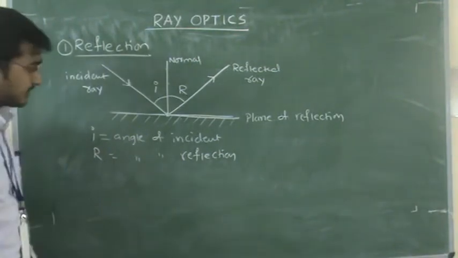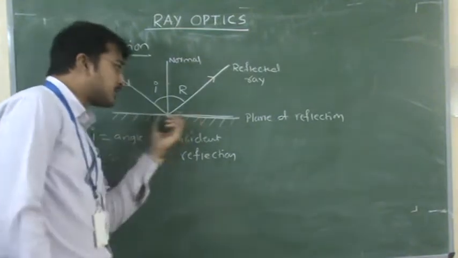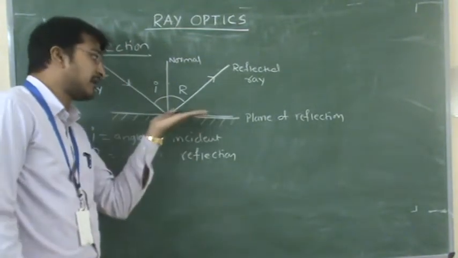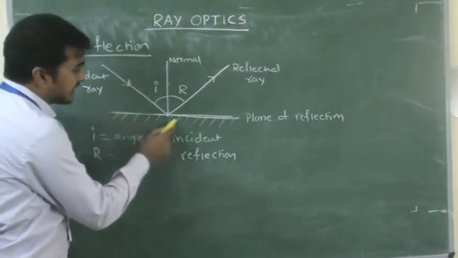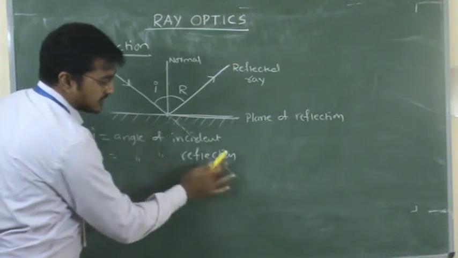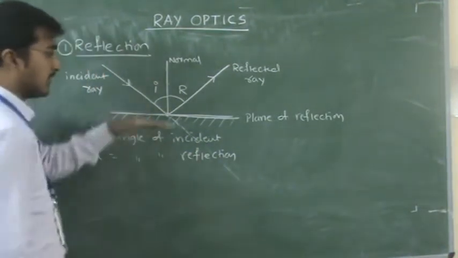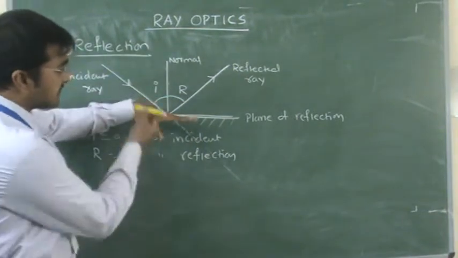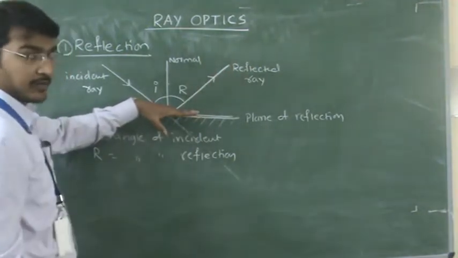Next, another point. Assume that the reflecting surface, the plane of reflection, is not there. What happens? The ray will pass in a straight line, like this. This is the actual path of the incident ray. By keeping the reflecting surface, it will not pass through the surface, so it is reflected back into the same medium.